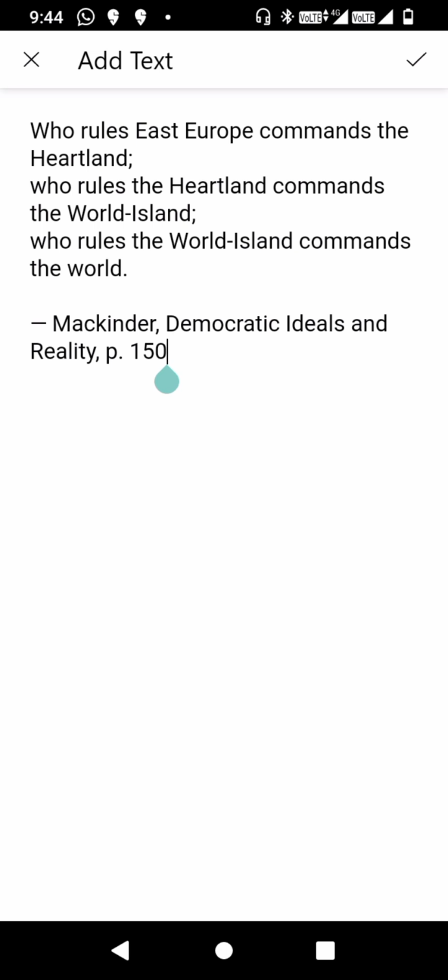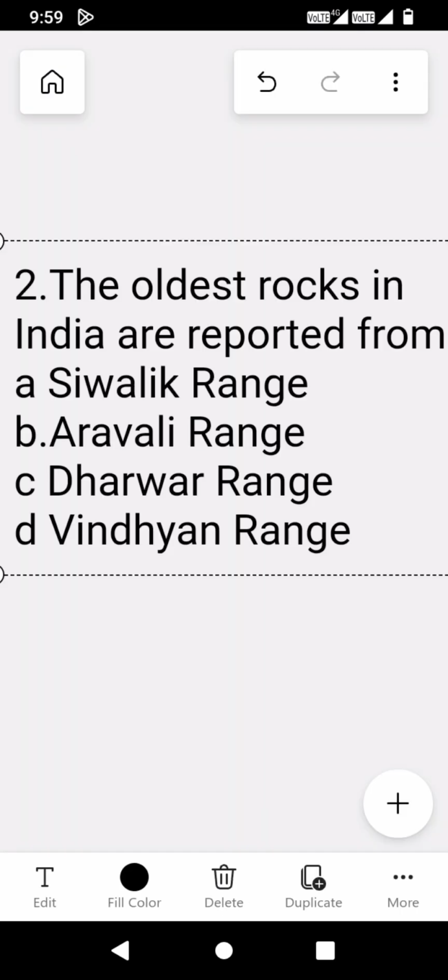So there is a quotation in the heartland theory which says, "Who rules East Europe commands the heartland, who rules the heartland commands the world island, and who rules the world island commands the world."